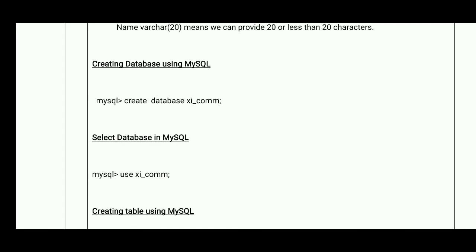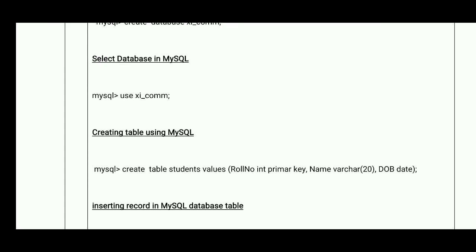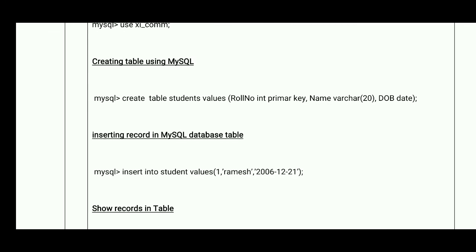Creating a database, now we will see the commands. Create database 11thcom. It will create the database. Next, select the database: use 11thcom. It means now we are going to use this database. Next, creating a table: create table student, roll number int primary key, comma, name varchar 20, comma, DOB or date of birth.